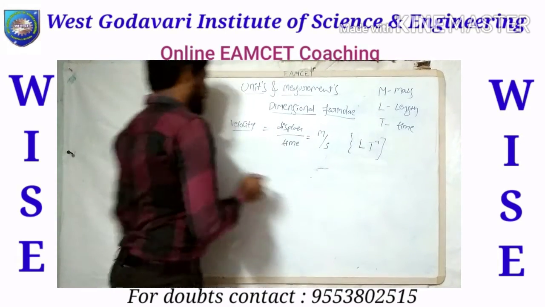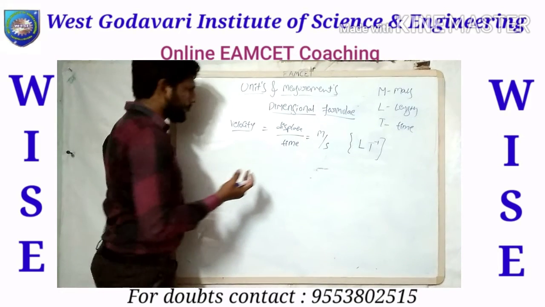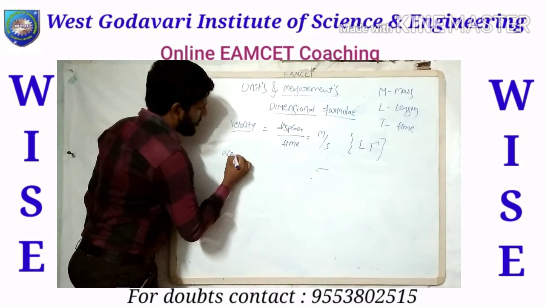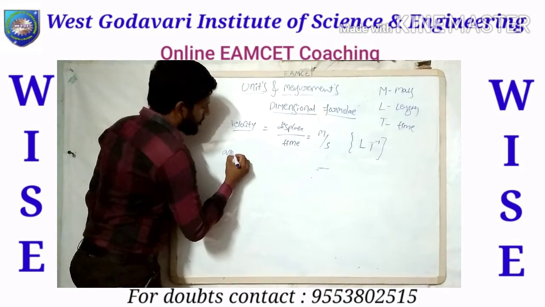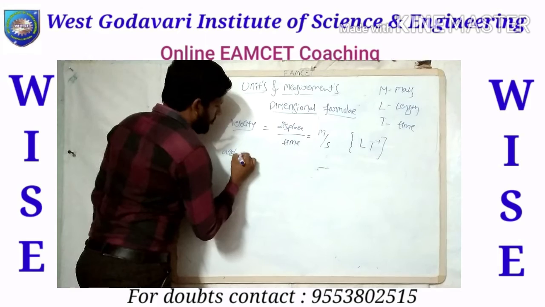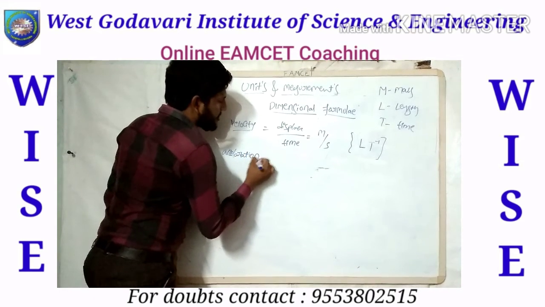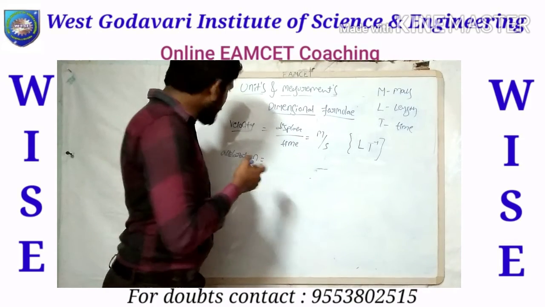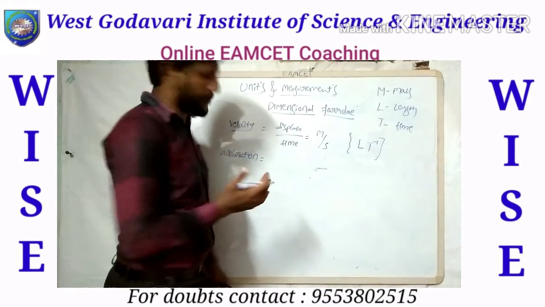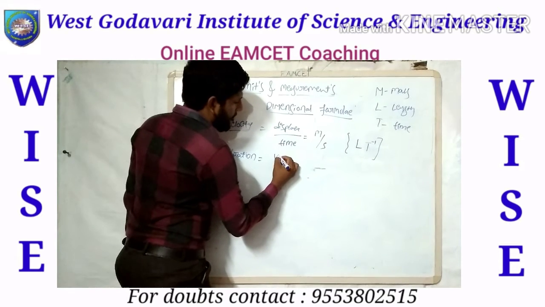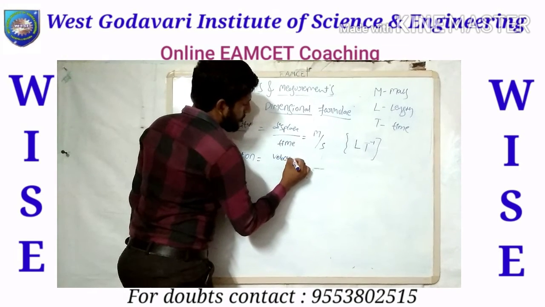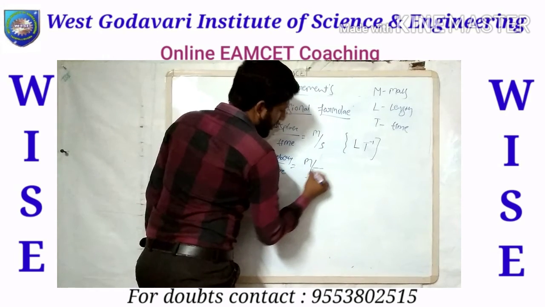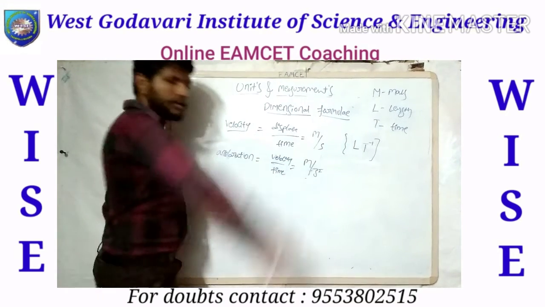Okay, right. Let us consider another one, the second one: acceleration. Of course, if velocity is there, acceleration also is there. What is the formula for acceleration? Rate of change of velocity, not displacement. That means velocity per time, right? So that is meter per second square.